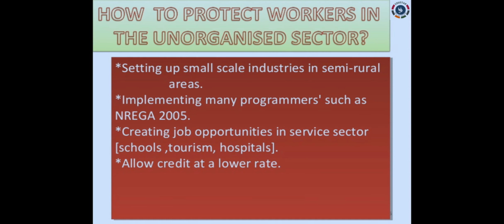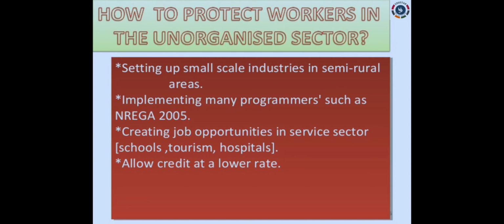Now, how to protect these workers in the unorganized sector? Some protective acts should be taken to protect these unorganized sector laborers. So for that, what steps has the government taken nowadays? Setting up small scale industries in semi-rural areas. Some areas are little developed, so they are called semi-rural areas. They are in between the village and the main town. There they started to set up small scale industries, so they can give enough jobs to the unorganized laborers, and implementing many programs such as NREGA 2005.